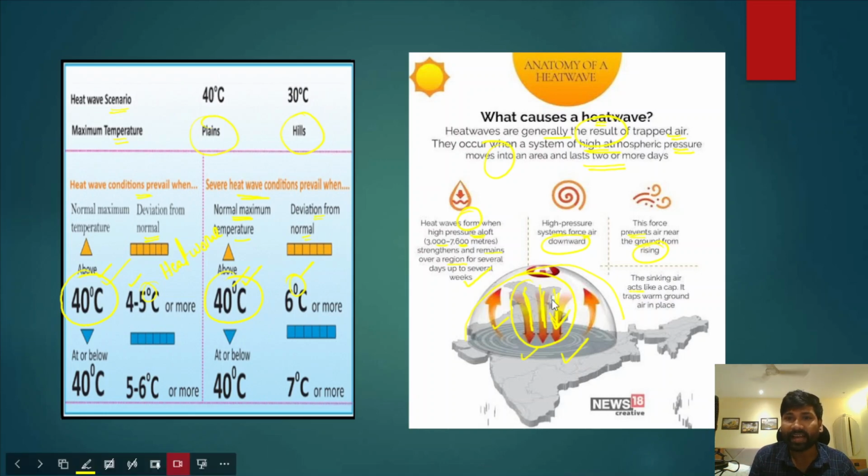Sinking air acts like a cap. When air is sinking, it acts like a cap and traps the warm air in place. This cap traps the warm air in a dome like structure, and that further increases the heat wave conditions prevailing over one particular region.